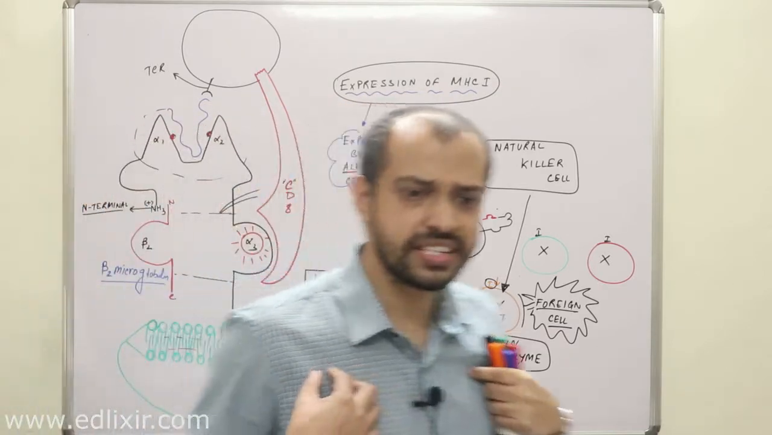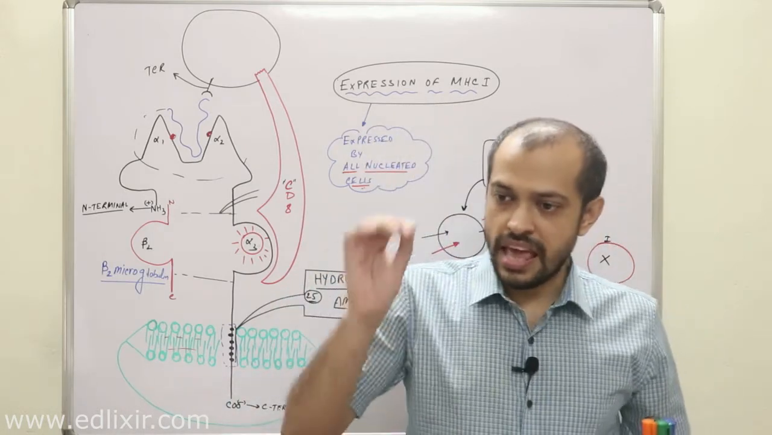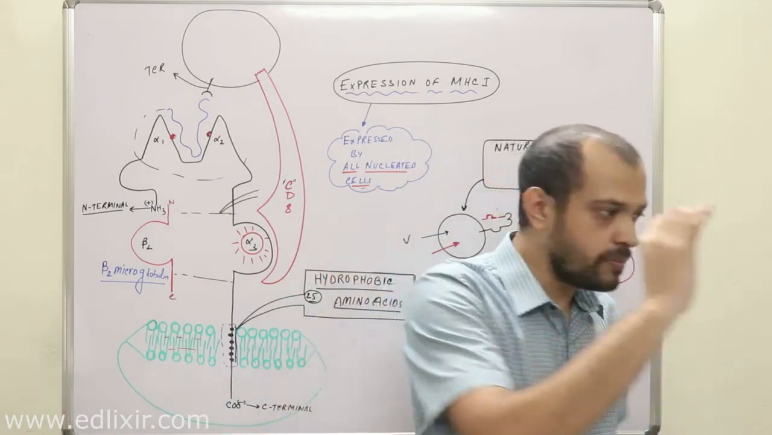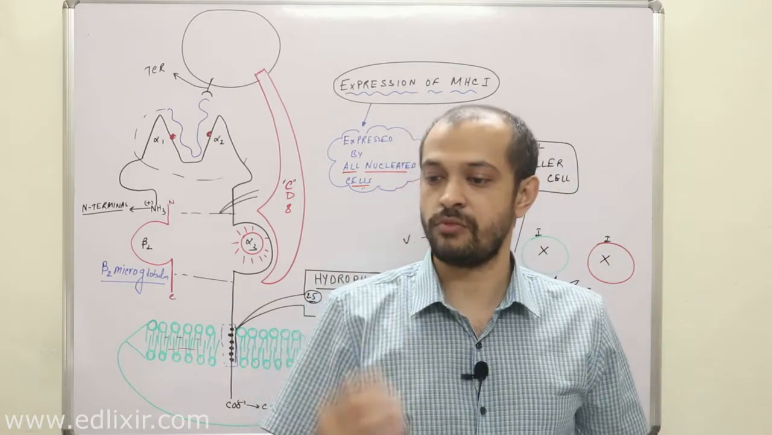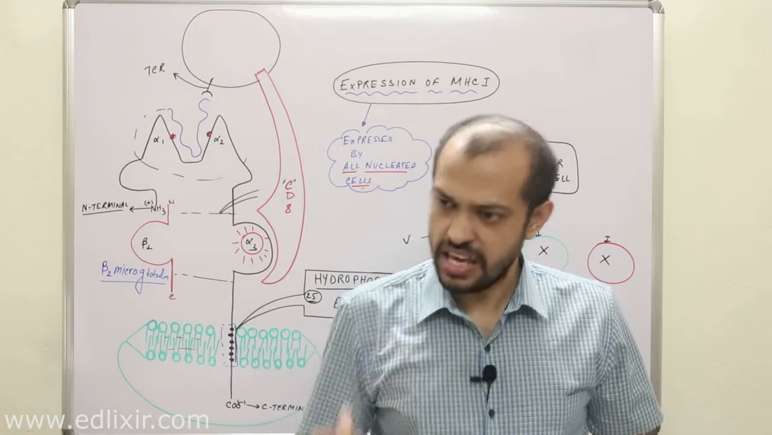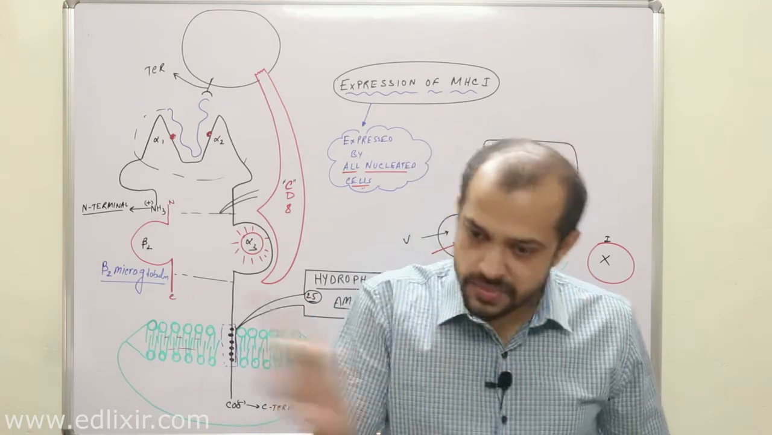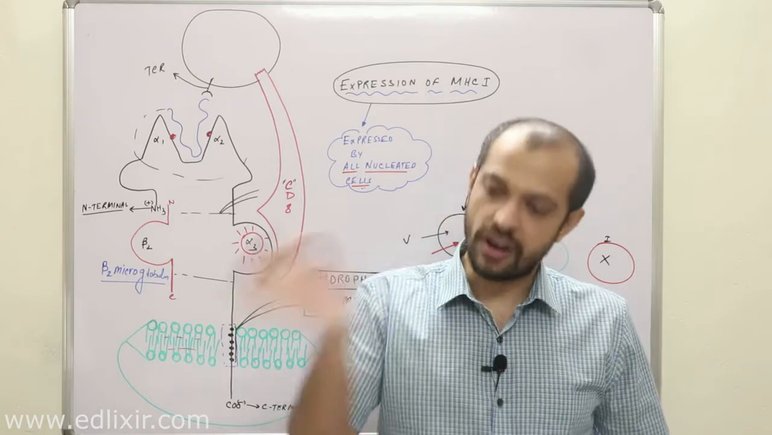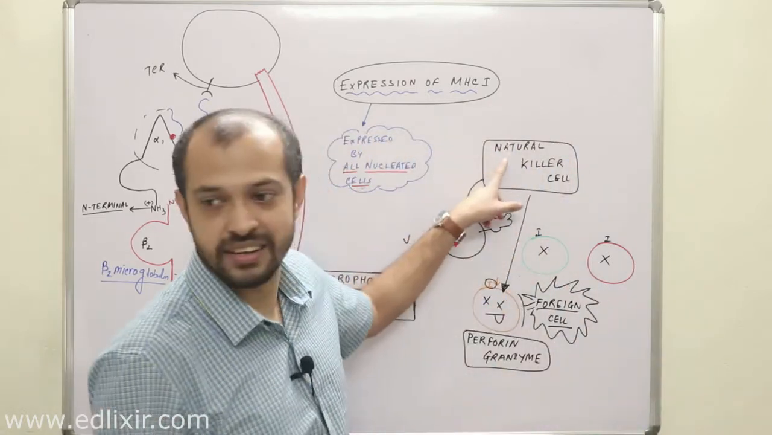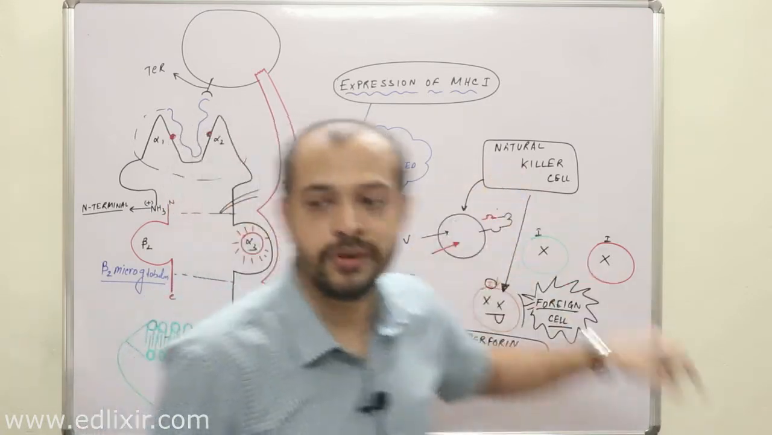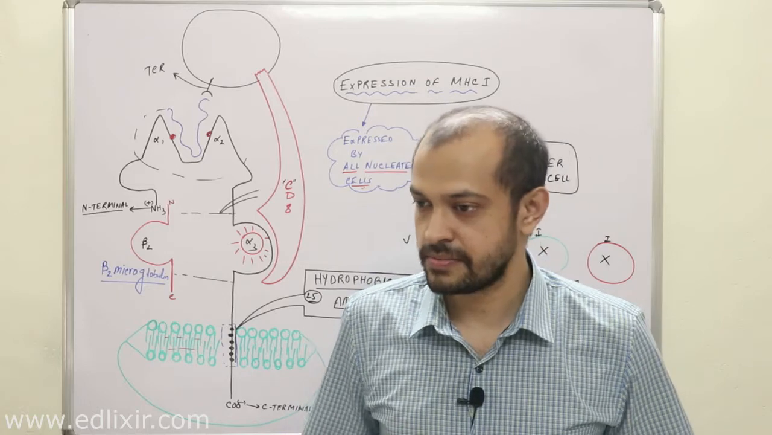Why are all nucleated cells protected by MHC? Now listen. Suppose every nucleated cell is expressing MHC. Why do you think it is very important for your immune system? Because if one of your cells, suppose your lung cell, is not expressing MHC, it will be killed by natural killer cell. That means you will develop autoimmunity. Clear? You will develop autoimmunity, that's it.